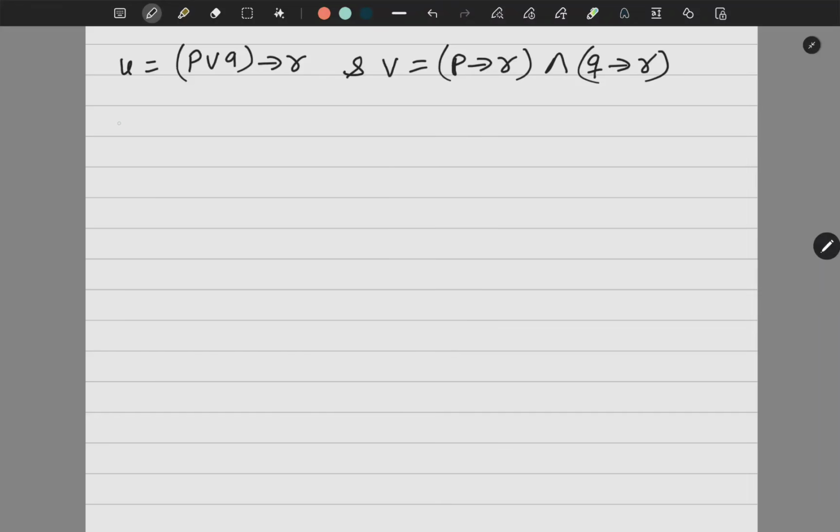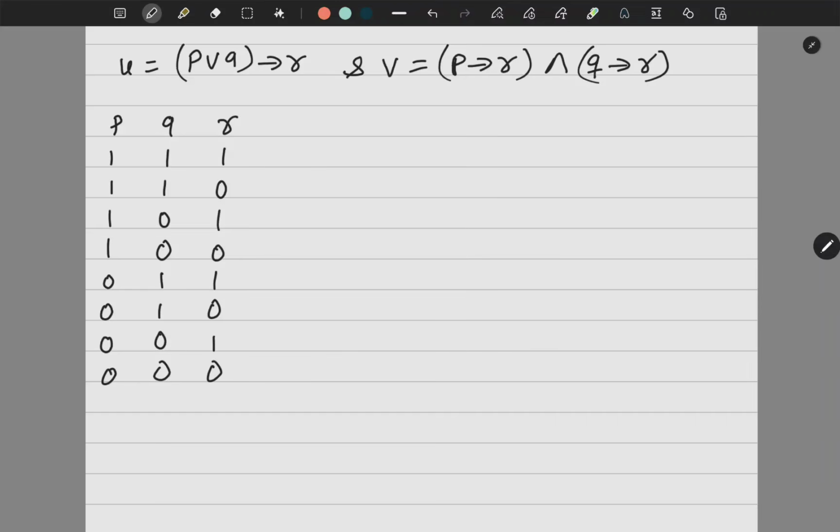Okay. Now as I said, when you have P, Q and R, so 3 propositions, 2 to the power 3 is 8. So I will have 8 rows. So 1, 2, 3, 4, 1, 2, 3, 4. 1, 1, 0, 0, 1, 1, 0, 0, 1, 0, 1, 0, 1, 0, 1, 0. So this way I'll get all the possible combinations.